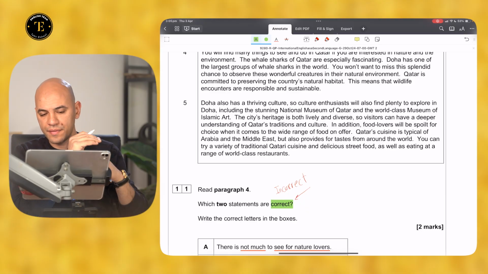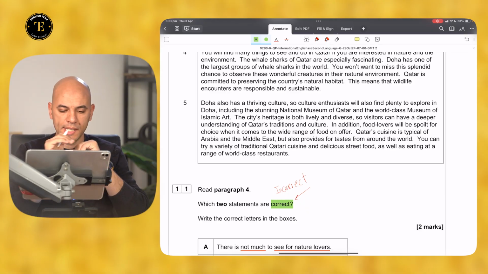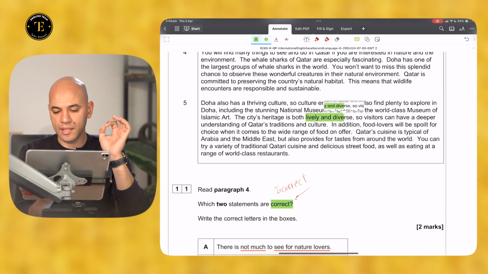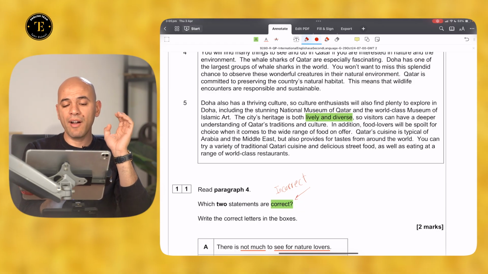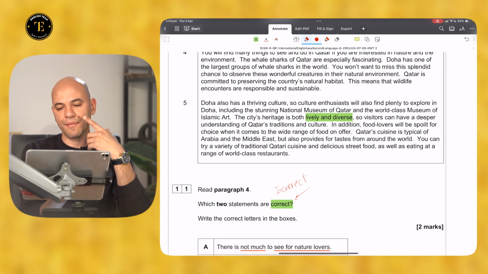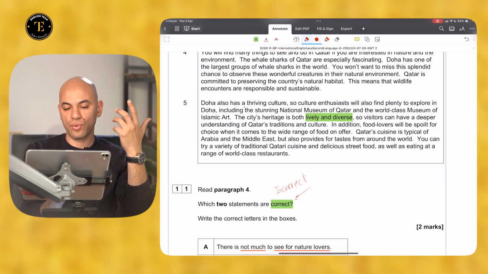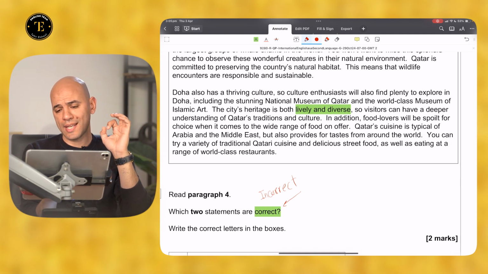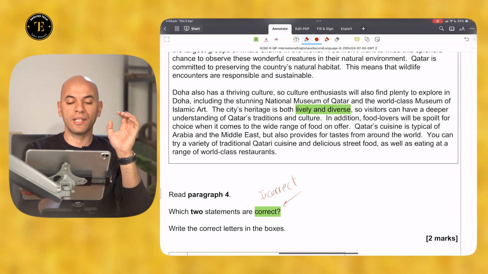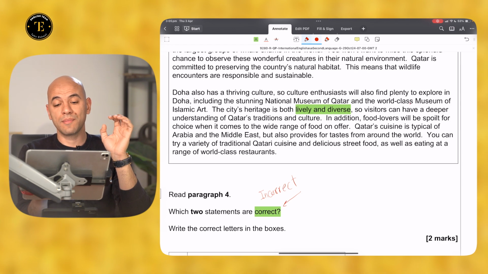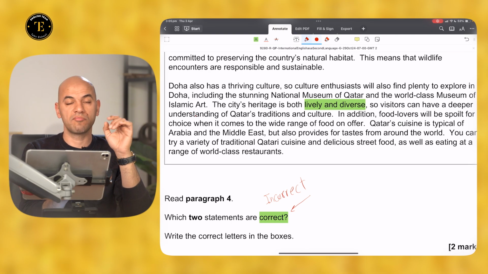I'm going to locate it very quickly. Yeah, he said here, the city's heritage is both lively and diverse. So I'll be very careful and read a sentence before it and a sentence after it. Doha has also a thriving culture. So culture enthusiasts will also find plenty to explore in Doha, including the stunning National Museum of Qatar and the world-class Museum of Islamic Art.